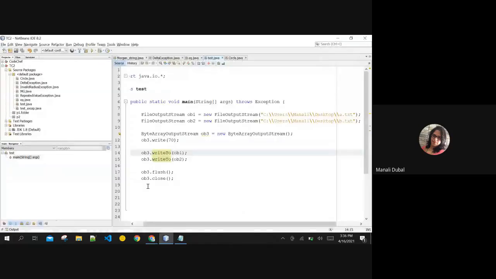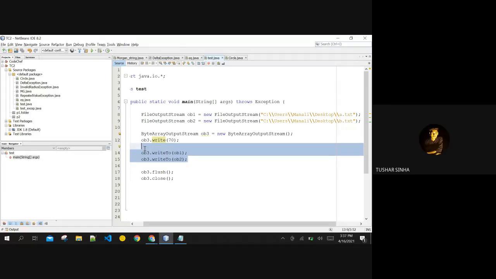Okay, if you want to write the data to multiple streams at the same time, then you can use byte array output stream. Once you write this byte to your stream, it is written to your byte array output stream, not to your destination files. So if you want to write the same data to multiple streams, you can create the objects of multiple streams like this, and use your write to function to write the same data to multiple streams. Got it? Yes, ma'am.